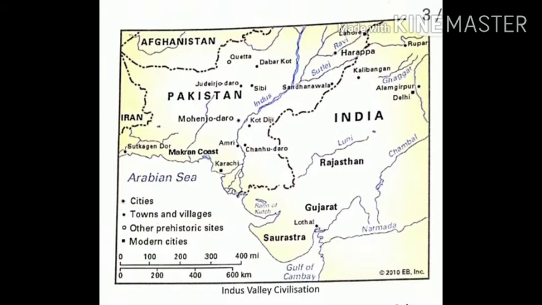Now here you can see a map that is given in your book. You can see in this map there is Mohenjo-daro in Pakistan on the river Indus, and after that you can see Harappa on the river Satluj. It is also in Pakistan. Kalibanga in Rajasthan, and Ropar in Punjab, and Lothal in Gujarat, right? This civilization came to be known as Indus Valley civilization or Harappan culture.